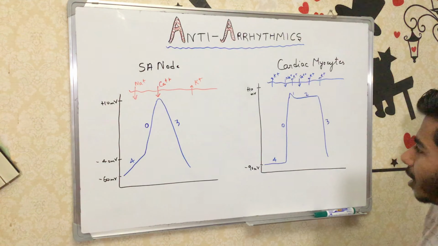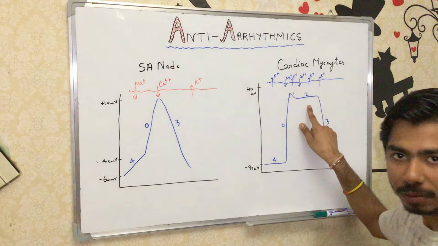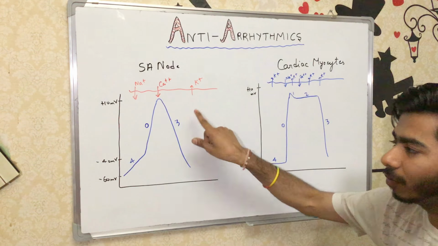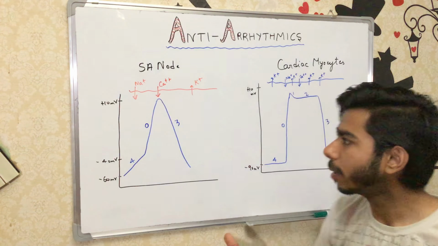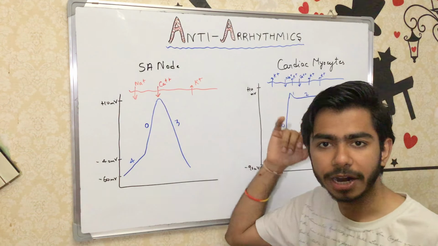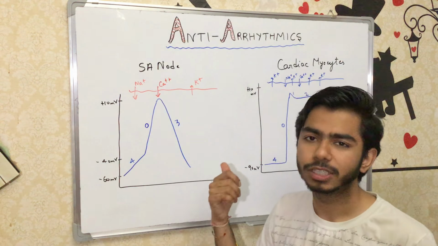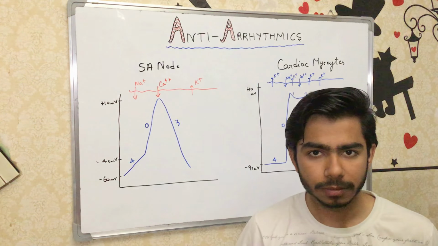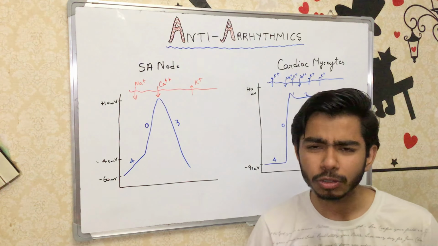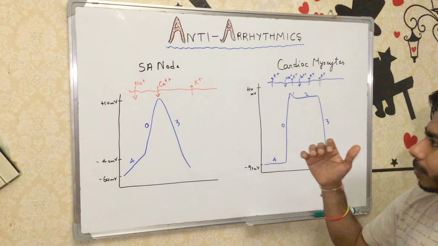So as you can see, here is phase 1 and phase 2, the plateau phase, but in the SA node we don't have phase 1 and phase 2. That is the basic difference if you compare the graphs between the SA node and the cardiac myocytes. Remember that phase 1 and phase 2 are not present in the SA node, but they are present in the cardiac myocytes.